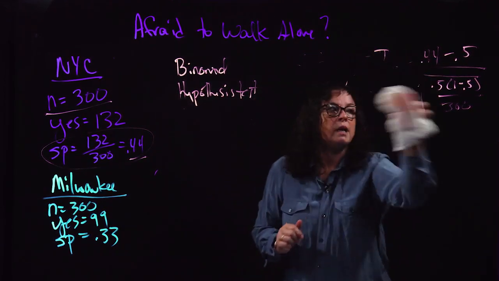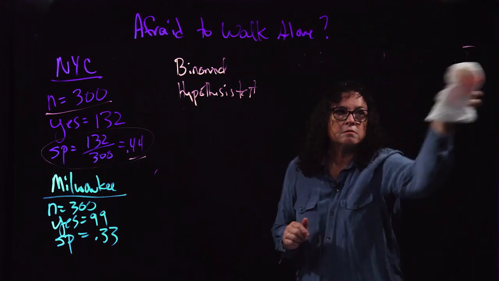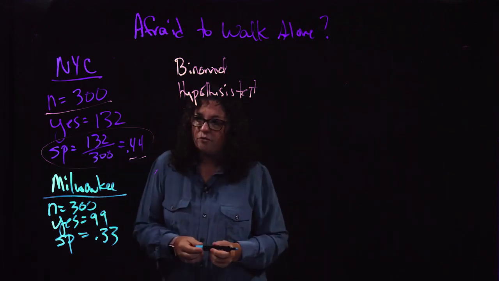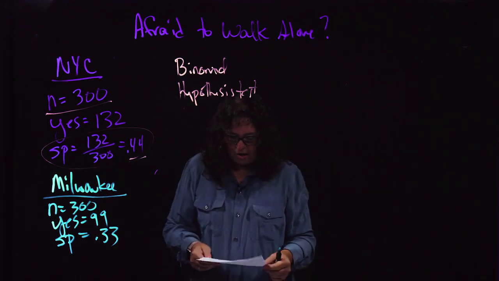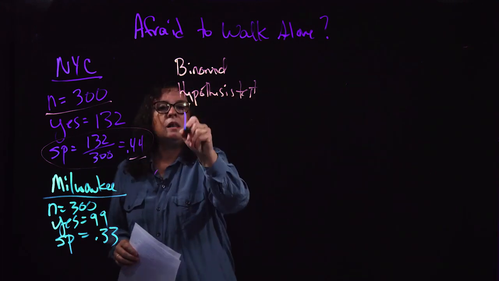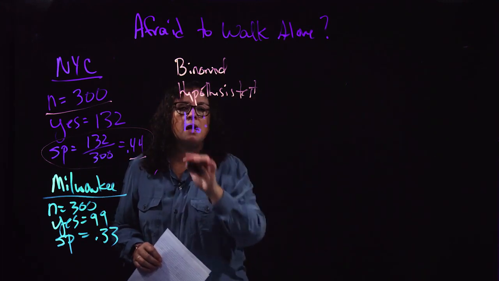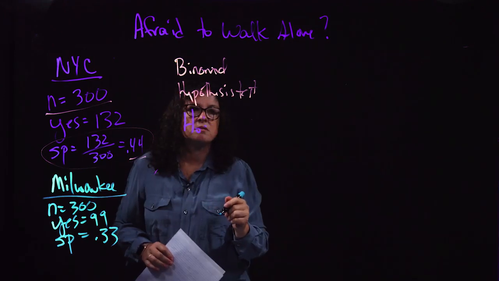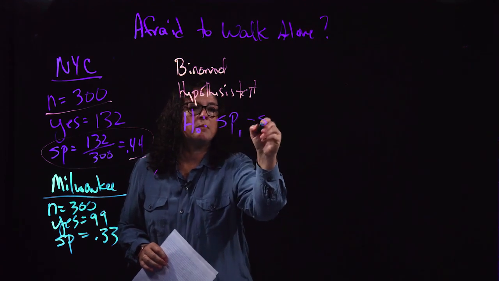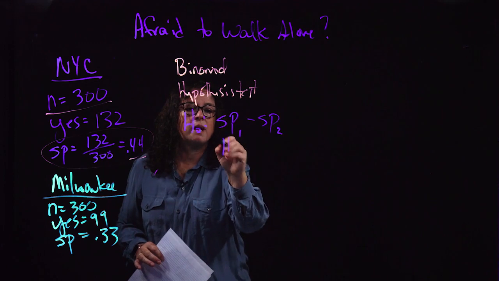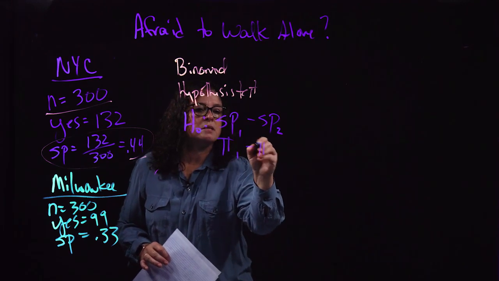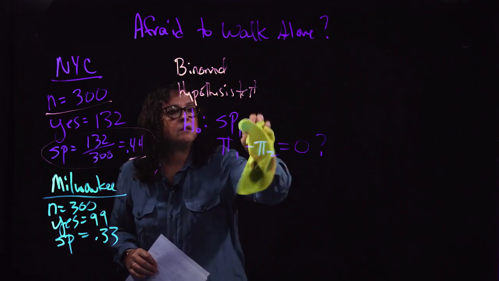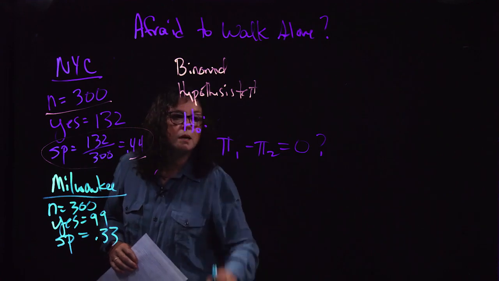Because again, what I'm doing now is comparing two surveys. Since I'm comparing two surveys, I have a null hypothesis that's going to look different. My null hypothesis is not going to be a single point. Instead, it's going to be the difference. So it's going to be what I'll call SP1 minus SP2, or technically I should write this as the truth in group 1 minus the truth in group 2. Does it equal 0? That is my null hypothesis.